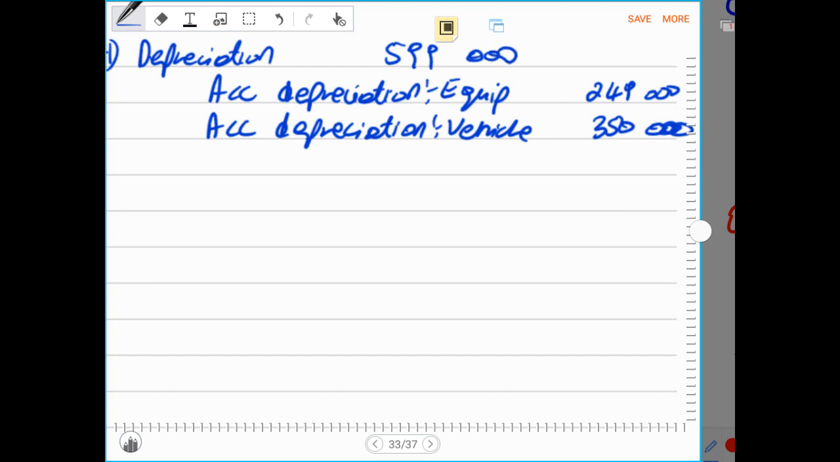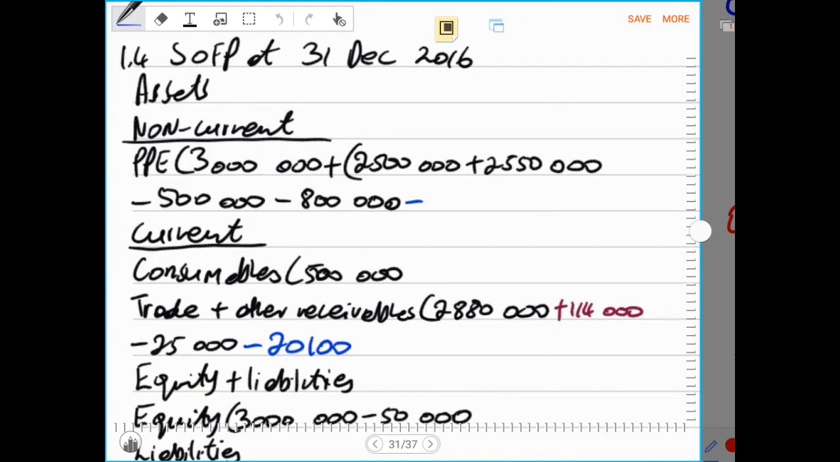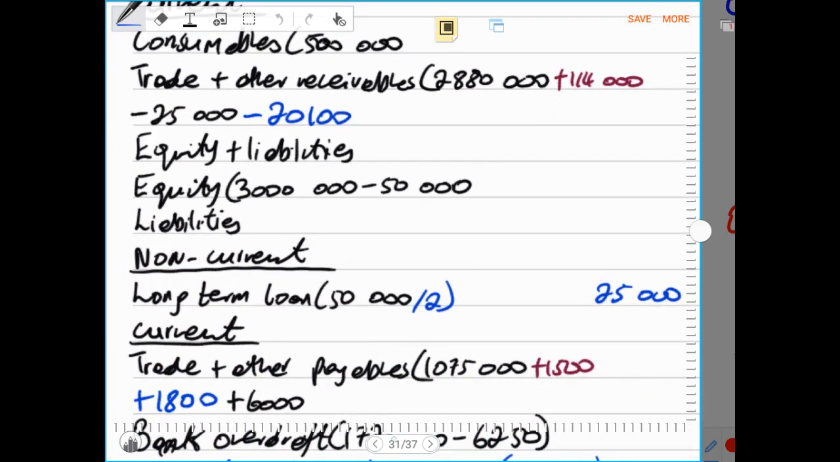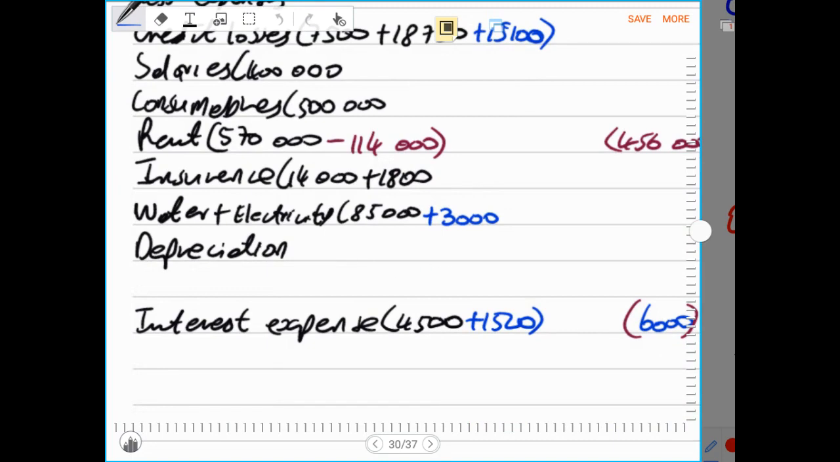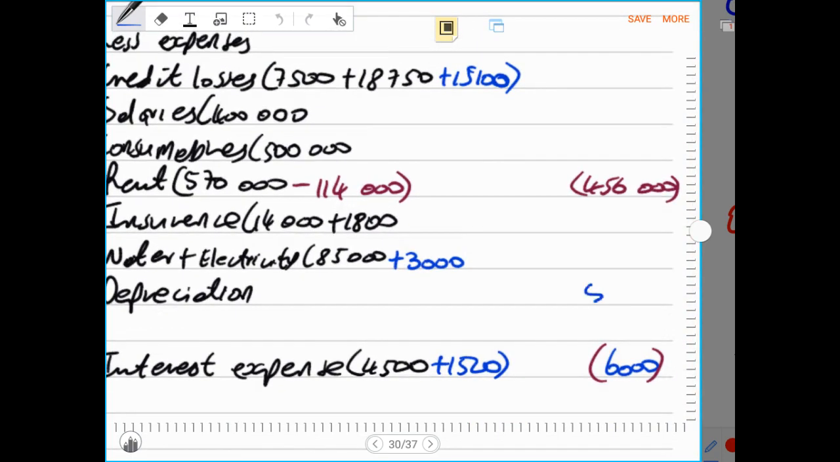599,000 rands. So now our depreciation expense in the income statement will be 599,000 rands. Where there's depreciation, let us check our depreciation. Here is our depreciation. It is 599,000 rands. And that 599,000 rands is made of 350,000 rands plus 249,000 rands.